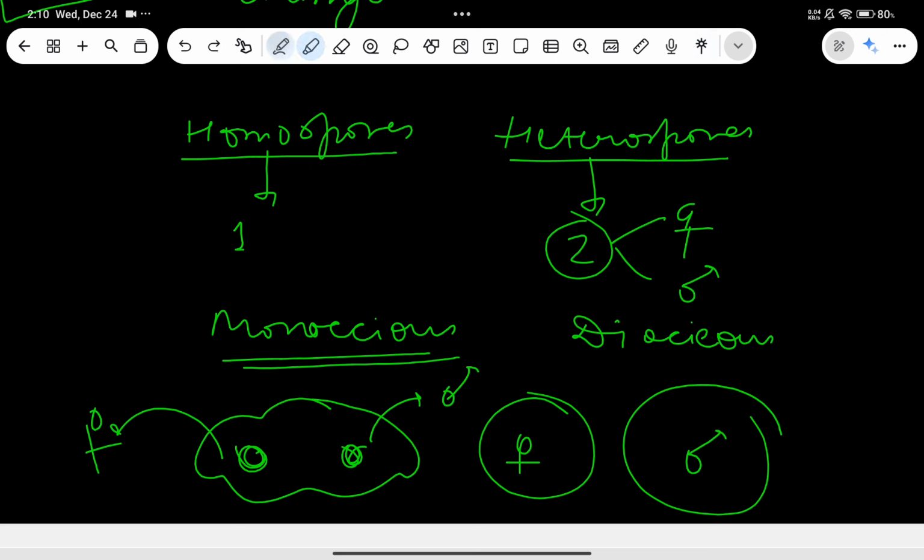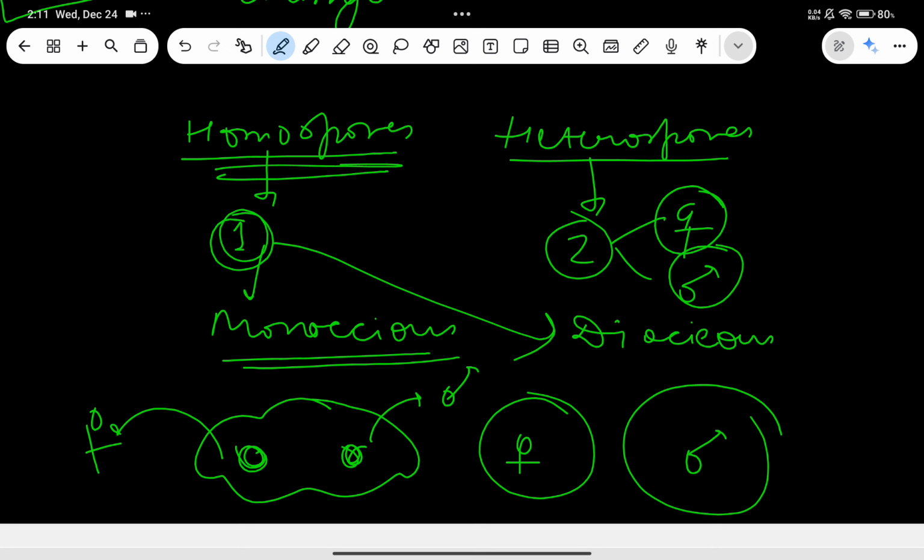So I'm trying to clarify here that in case of homosporous, you will find basically only one type of spore, and this one spore will give rise to either monoecious condition or dioecious condition. It depends on the chromosomal or the genetic ordering there, whatever that is going to determine whether it is monoecious or dioecious. In dioecious also, whether it is female or male depends on this only. However, we can be sure that if it is heterosporous, it will always be dioecious.